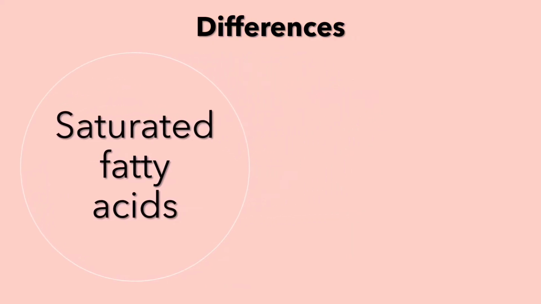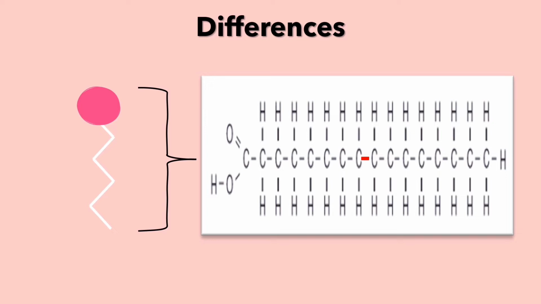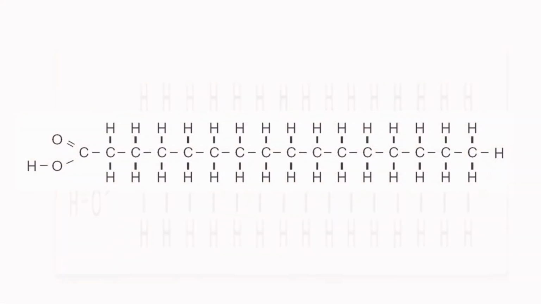Saturated fats, such as butter and animal fat, exist in solid form at room temperature. The fatty acids only have single bonds between carbon. Hence, saturated fats cannot form chemical bonds with additional hydrogen atoms because all bonds between carbon atoms are saturated.